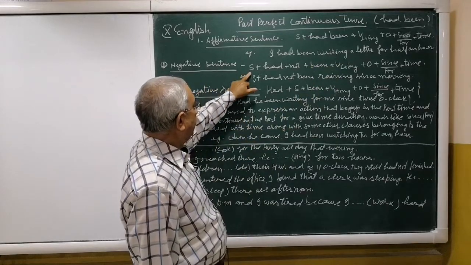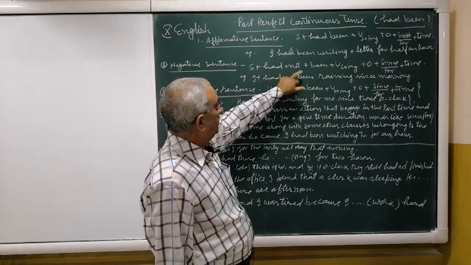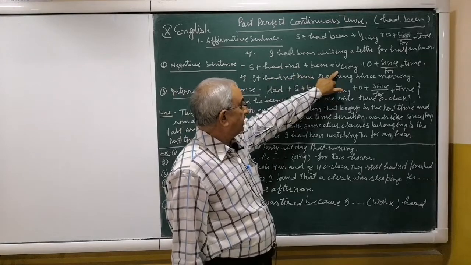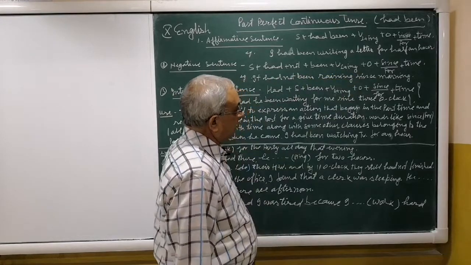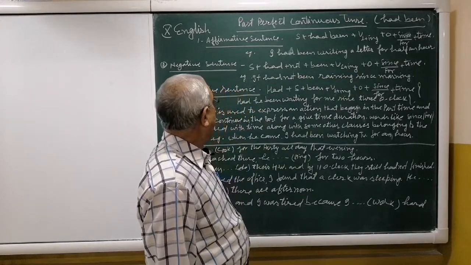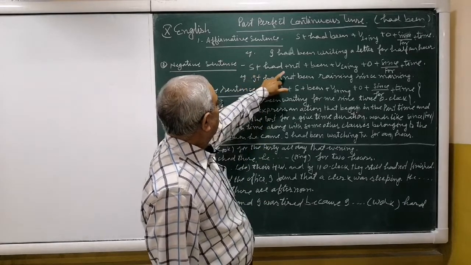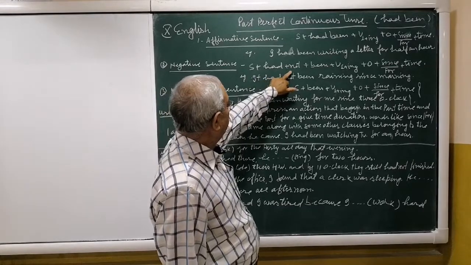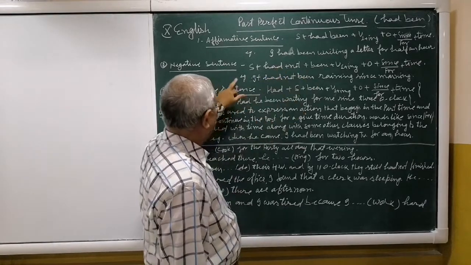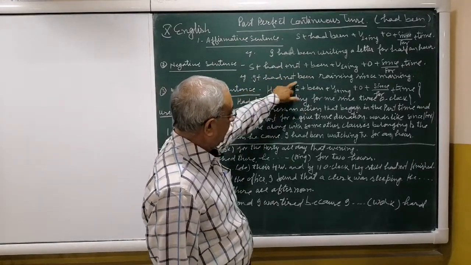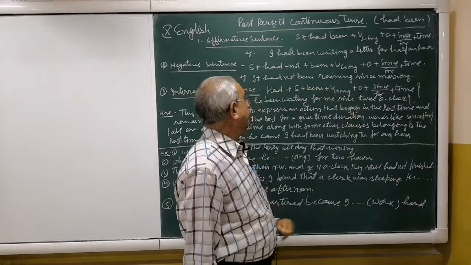Negative pattern: subject plus had plus not plus been plus present participle form plus object plus since or for plus time. So had is put after the subject. Not is put between had and been. For example, it had not been raining since morning.